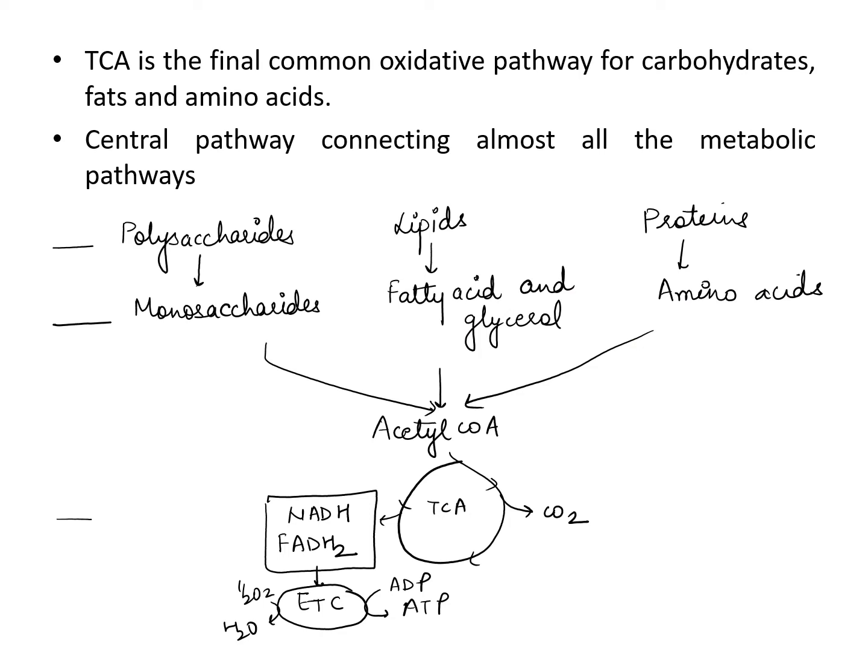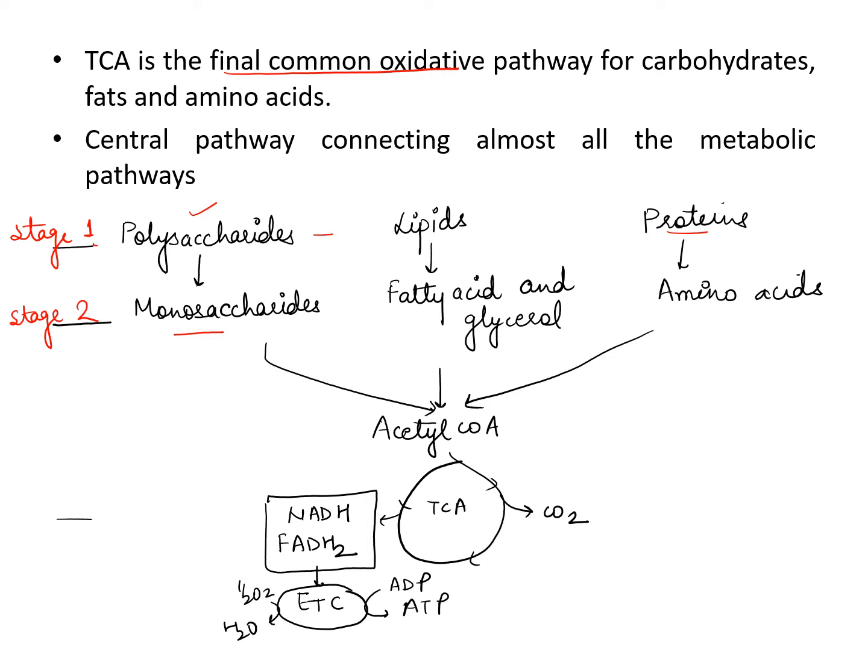Now the next, TCA is the final common oxidative pathway for carbohydrates, fats and amino acids. What does this mean? This is the first stage of metabolism. In this stage, we are taking carbohydrates in a polysaccharide form. So there will be metabolism or digestion, after which polysaccharide will be converted to monosaccharide. This is stage 2. Lipids will be converted to fatty acids and glycerol. Proteins will be converted to amino acids. These are the simpler forms. By digestion, we convert the complex molecule into simple molecules.